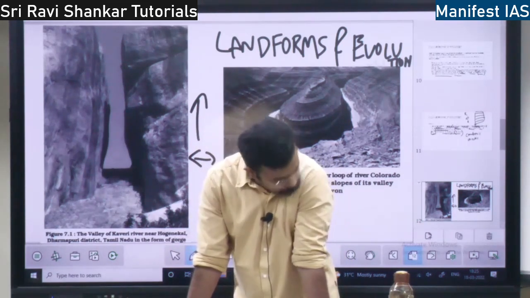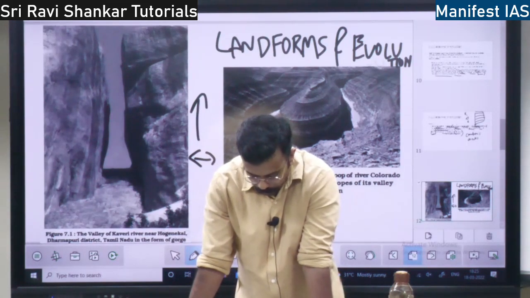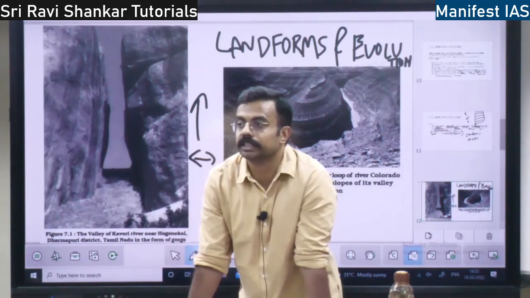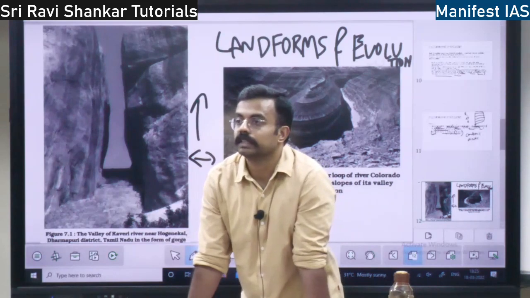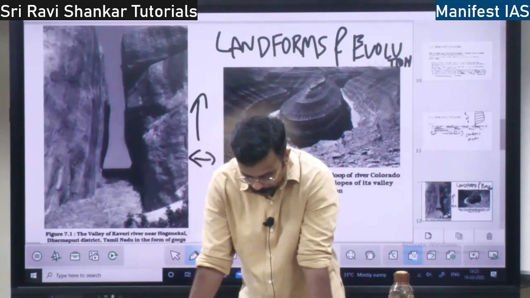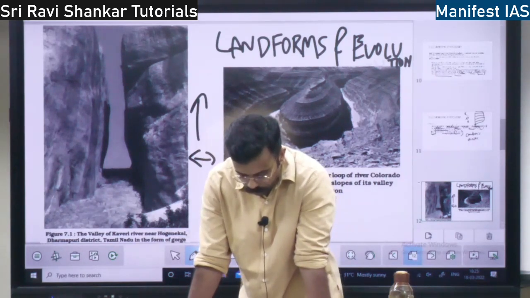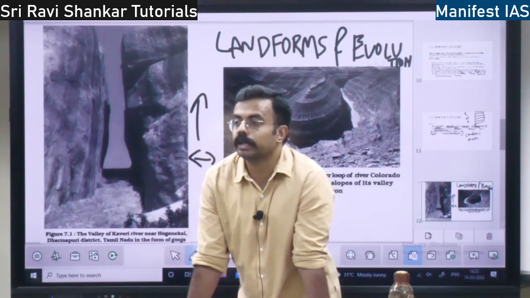Knowing the evolution and the history of the landform is known as geomorphology. Geomorphology is the study of the evolution and the history of the landform. How is a landform formed?